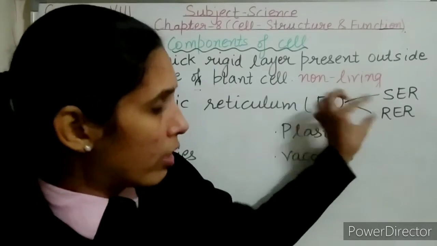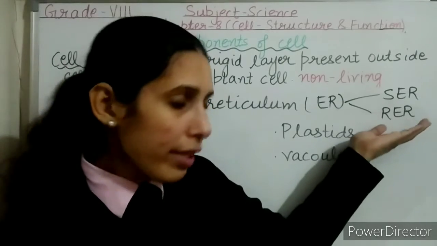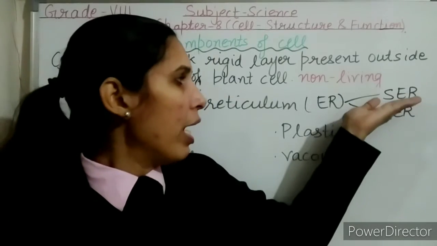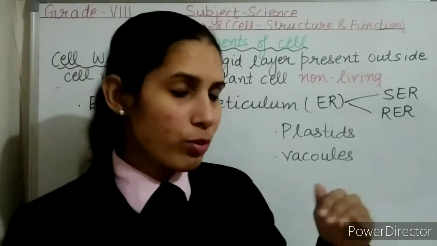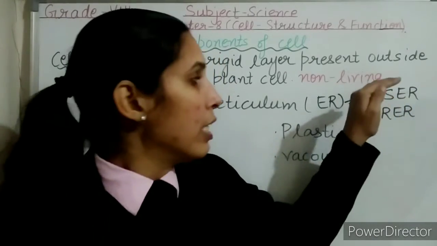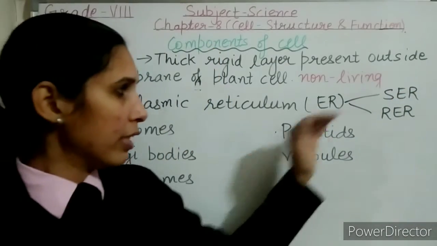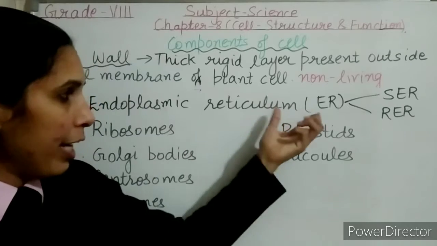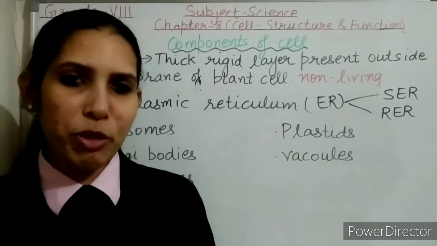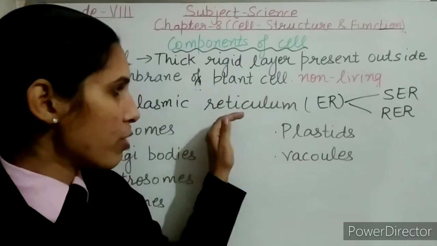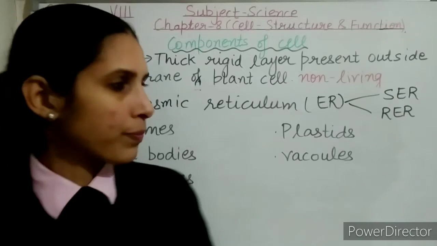Ribosomes remain attached on the rough endoplasmic reticulum, and on the smooth endoplasmic reticulum there are no ribosomes on the surface. The function of the endoplasmic reticulum, you can consider it as the manufacturing unit. It is responsible for the production of proteins and lipids.